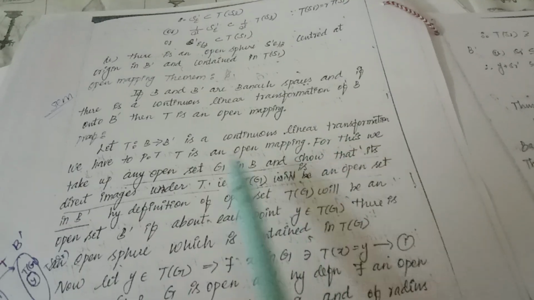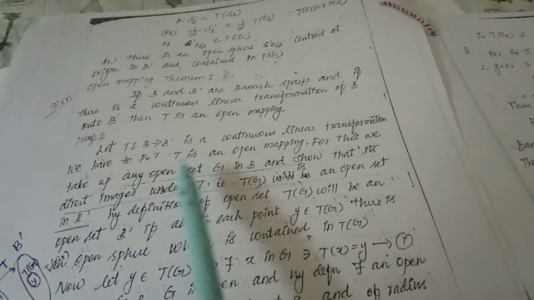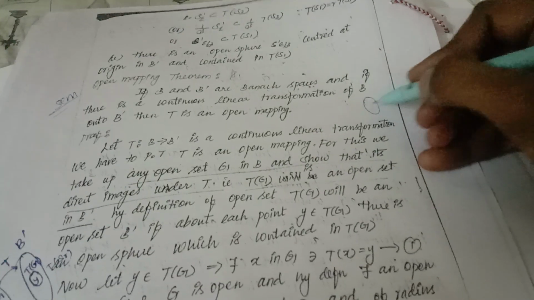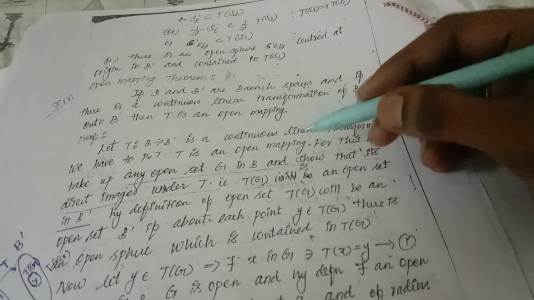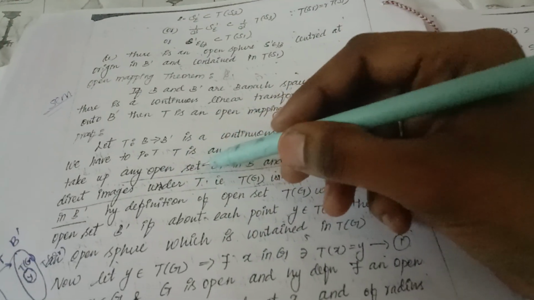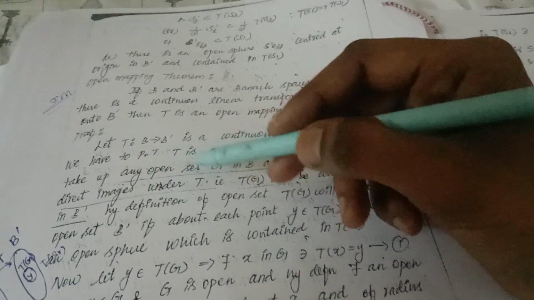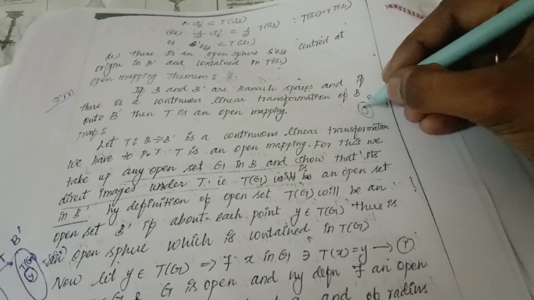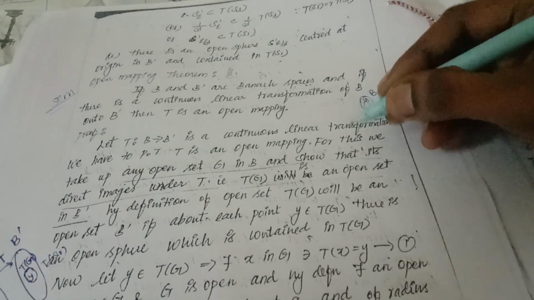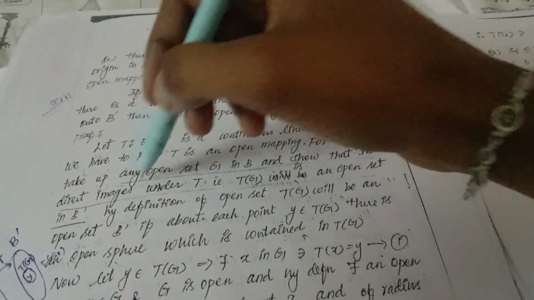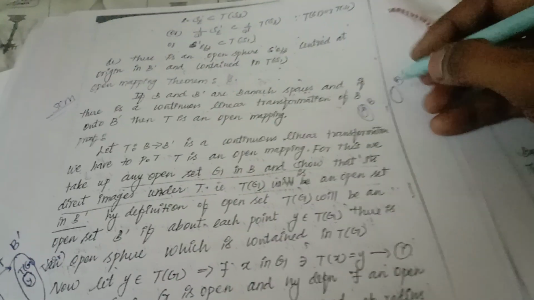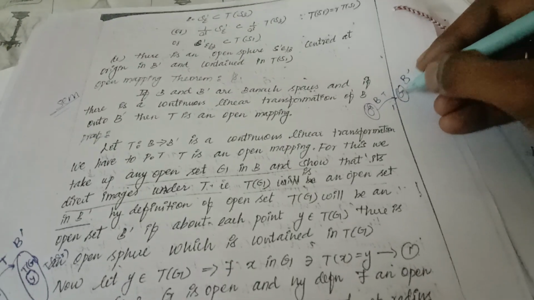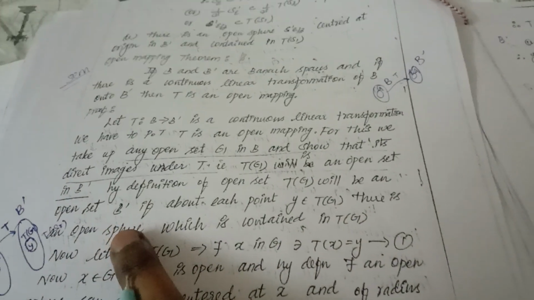For this, we take up an open set. B and B dash are Banach spaces. We take any open set G in B, and we have to show that the direct image under the transformation T, that is T of G, is an open set in B dash.